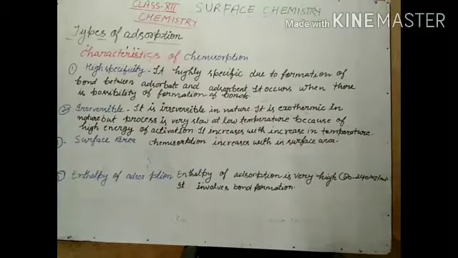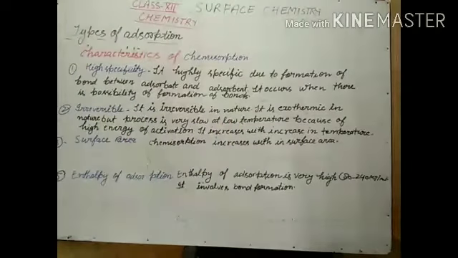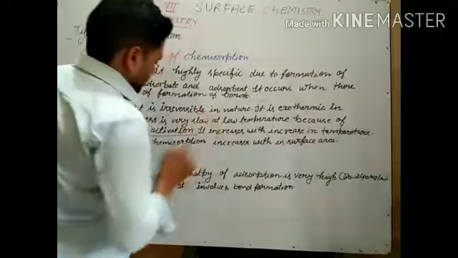Sometimes it has been seen that in the starting the process is physisorption, but as the temperature increases, that changes into chemisorption. So you remember it. At some point, the same adsorption may be physisorption at low temperature, and at high temperature may be chemisorption. Here, it is reversible due to what? What is the reason? Why is it reversible at low temperature? Due to the high energy of activation.